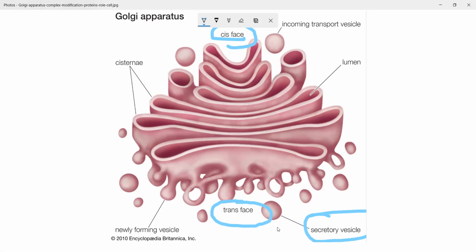Let us suppose your cell wants to secrete some particular enzyme. Example, that enzyme will come to the Golgi apparatus. It will get captured by the Golgi apparatus and it will be placed inside a secretory vesicle. That secretory vesicle will go all the way up to the edge of the cell and it will get exocytosed. वो vesicle खुल जाता है उधर. I'll show you how exocytosis occurs.